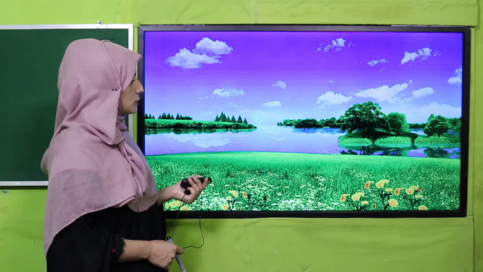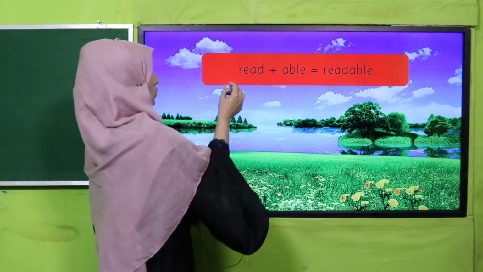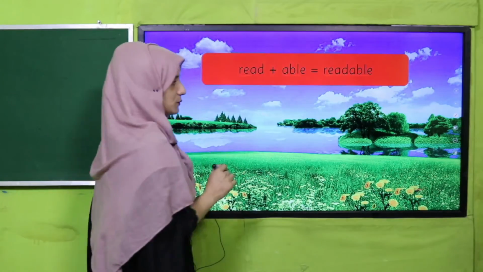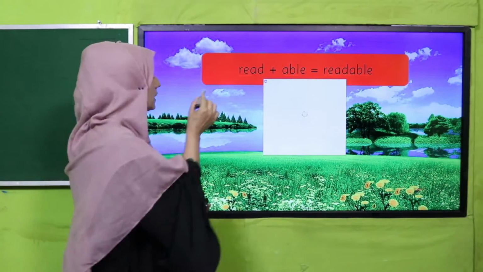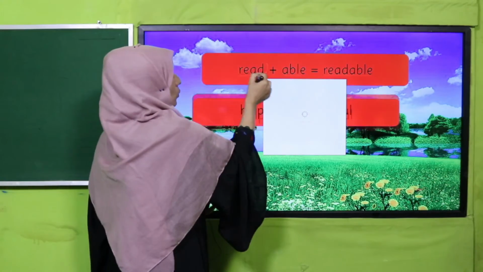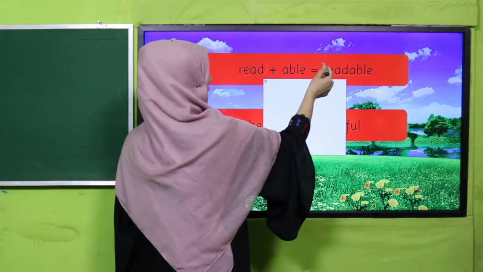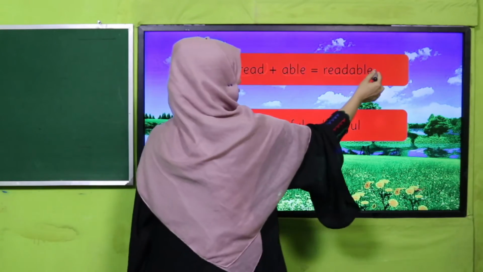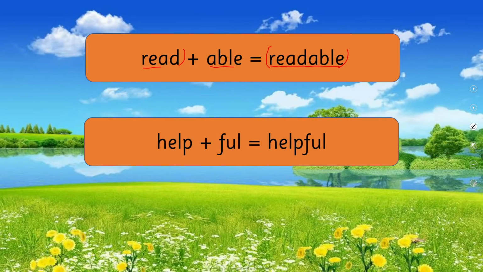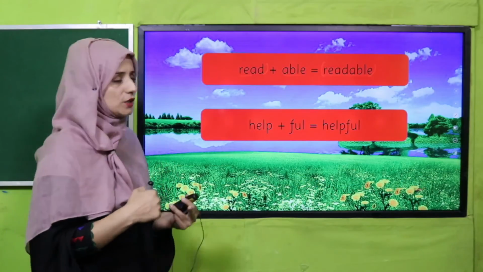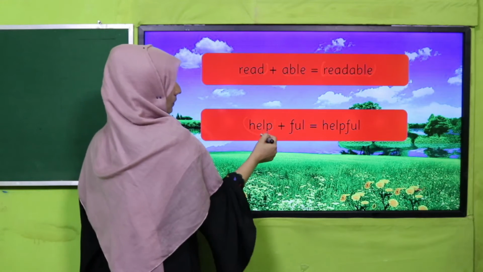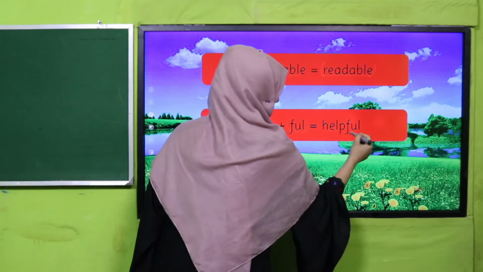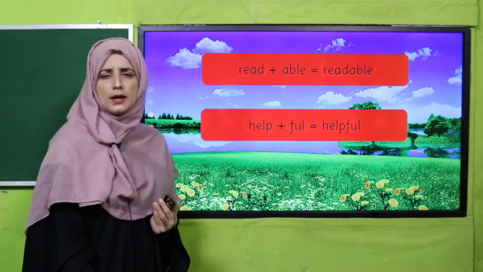Okay, good. So see there: read, able, readable. Did you judge anything? Read is a verb and able is a suffix that I have added. So it is made as readable. Now it is an adjective. Good. Help. Help is a verb. When I have added full, it has made the adjective helpful.